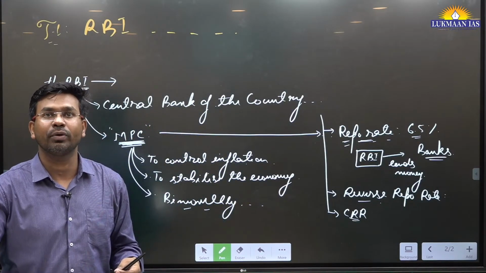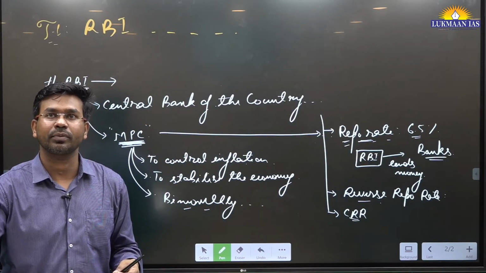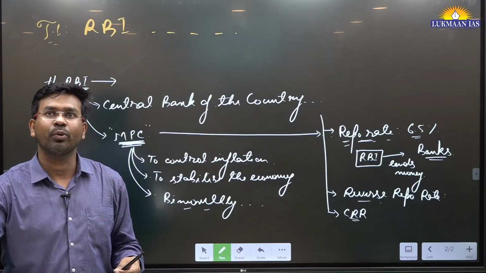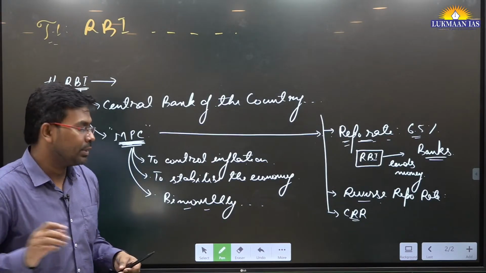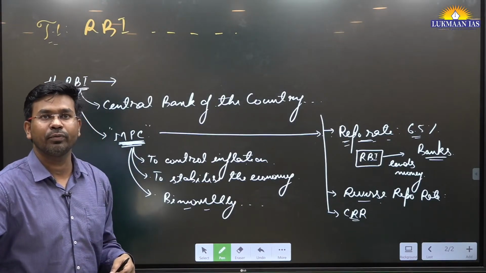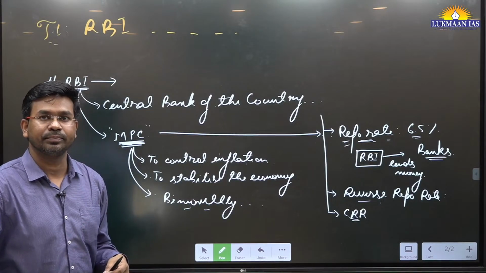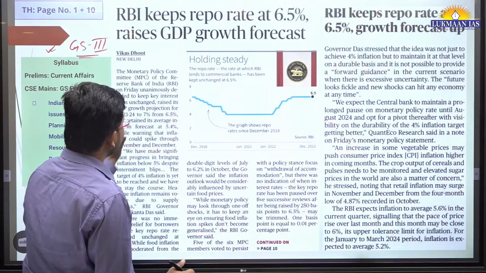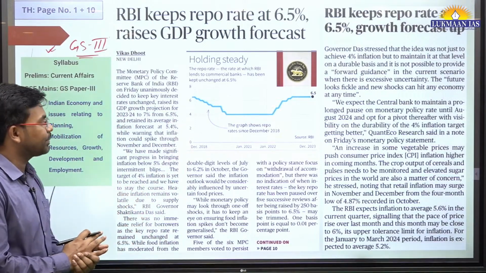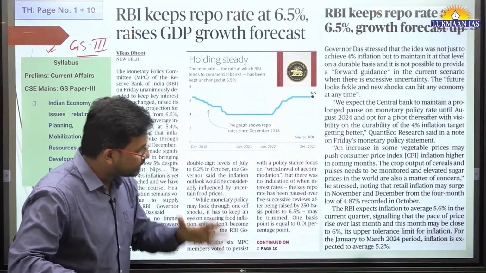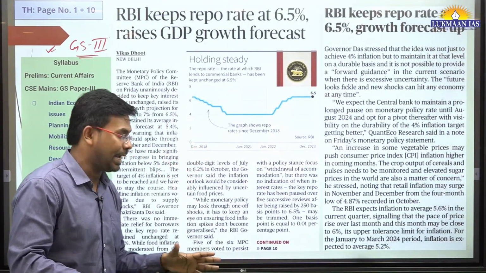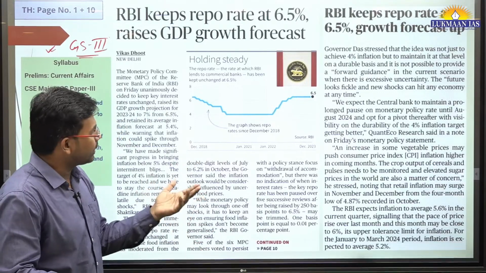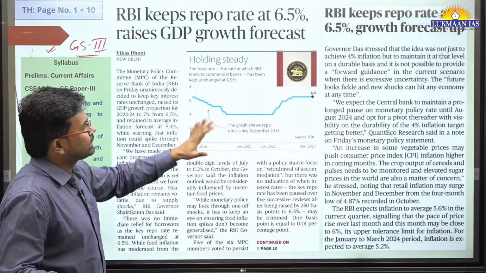With this, we will now quickly move to another article. I hope you have understood this particular thing. We are going to discuss another article related to this at the end. On page number 14, another article was there.